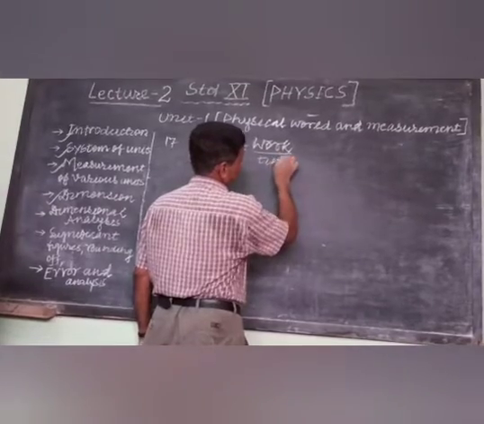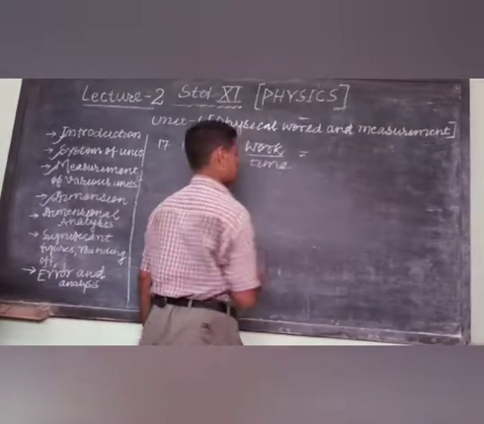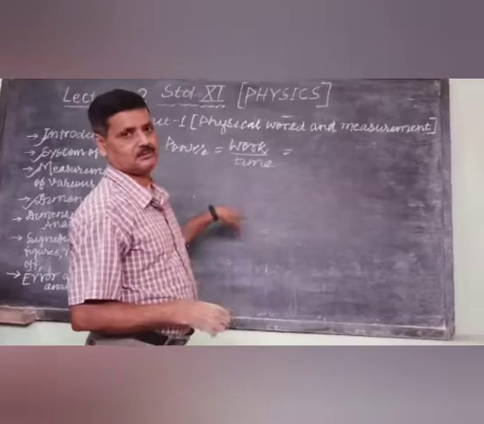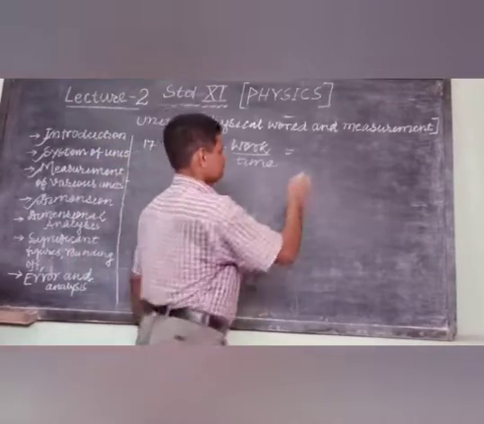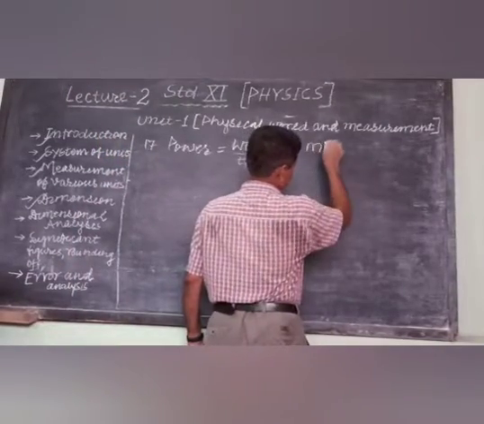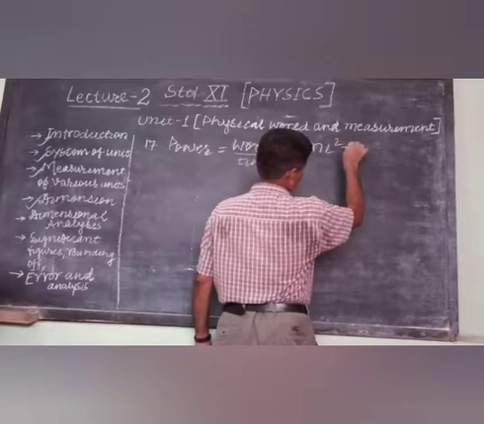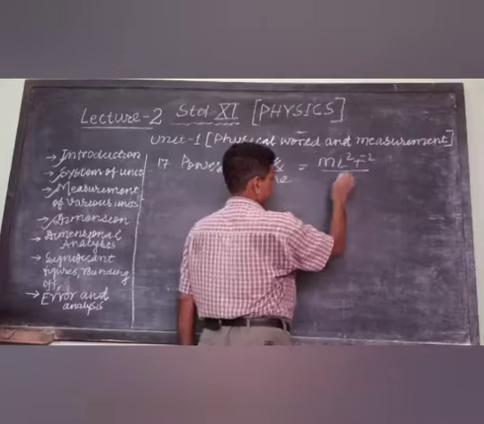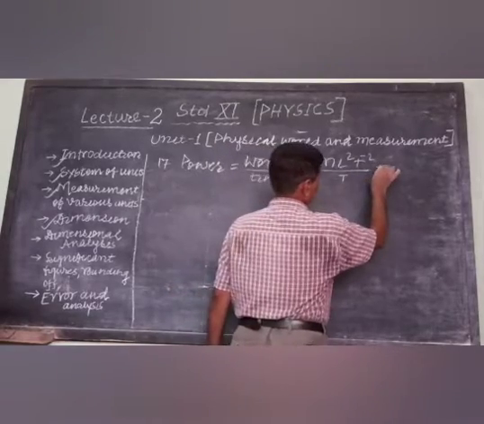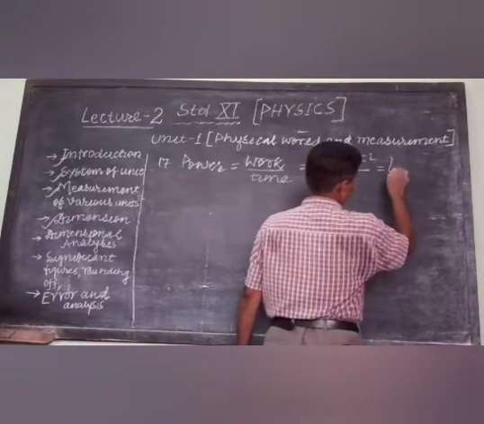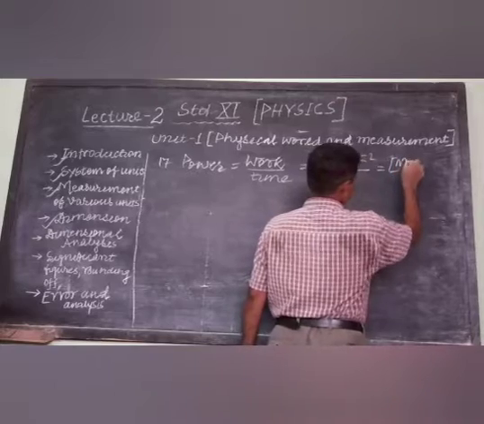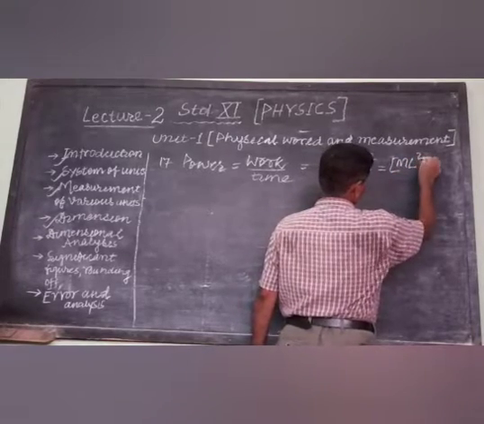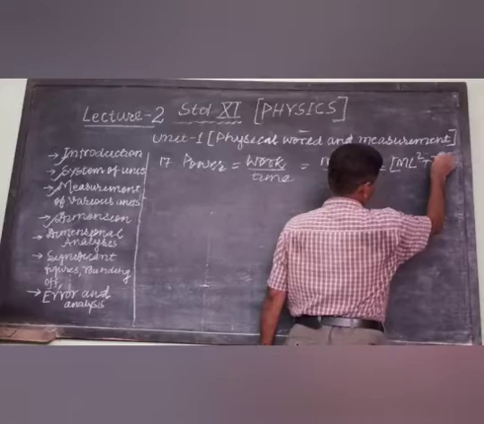Simply we can write work by time. The dimension of work was M L2 t to the power minus 2, divided by time t. So it will be M L to the power 2 and t to the power minus 3.